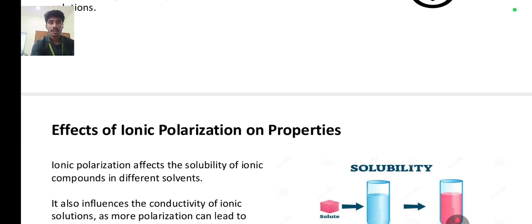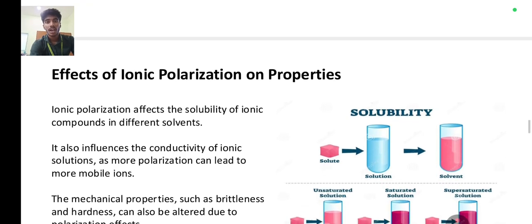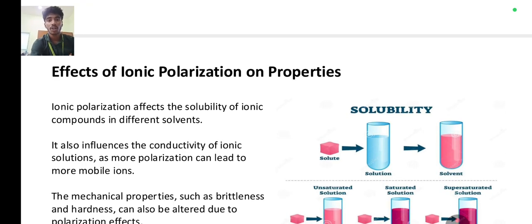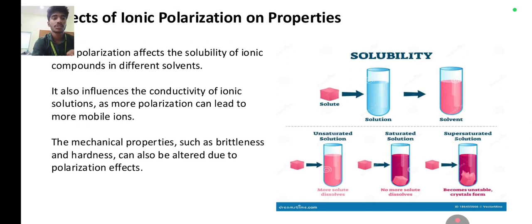Effect of ionic polarization on properties. Ionic polarization affects the stability of an ionic compound in different solvents. This is a solute, a solution and a solvent. Solute is a solid type. Solution is a liquid type. When we take a solid and mix it with a liquid, it is converted into a solution. A solution is a mixture of solid and liquid.